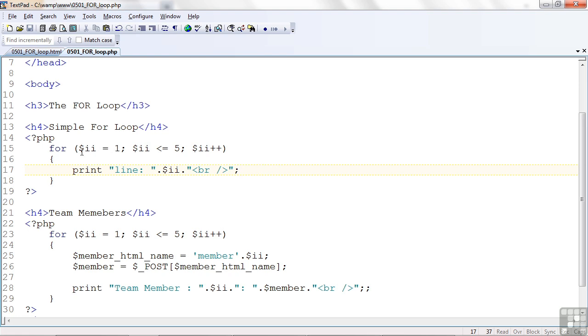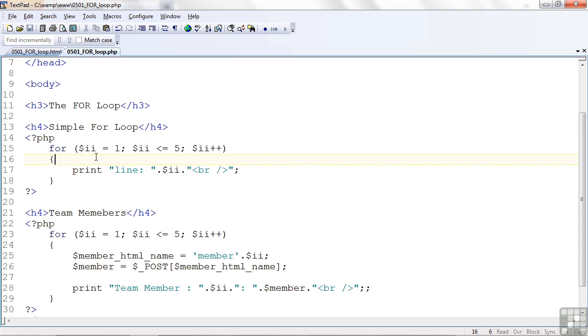Let's take a look at this critical information that's between the parentheses after the for. The $ii is an index. It's basically just a counter. You could give it a more meaningful name if you'd like. It's kind of traditional to use $i or $j, and a little trick is to repeat that and have it be $ii or $jj. Because if you're ever looking for that code in a larger program, it's easier to search for $ii. You're less likely to find a random ii than a random i in other text.